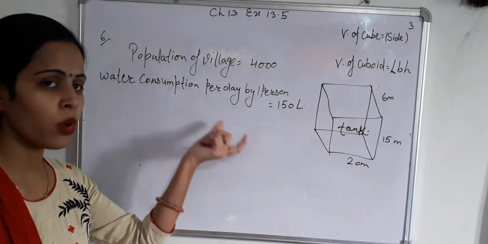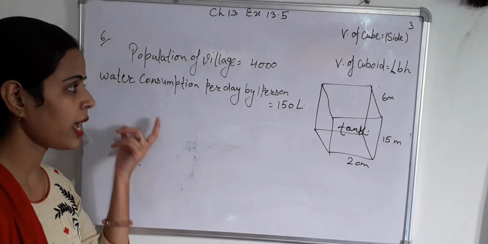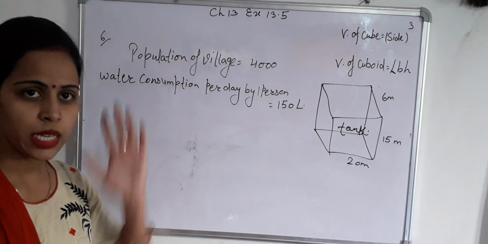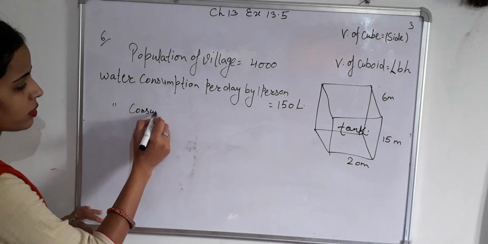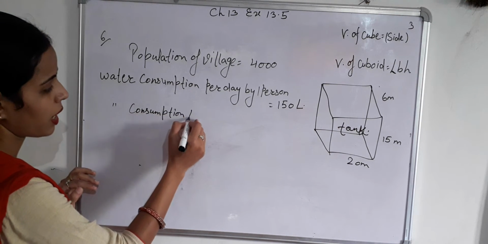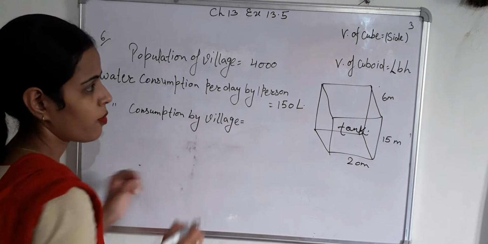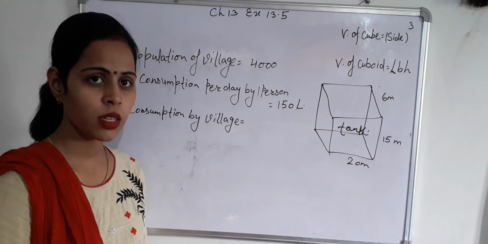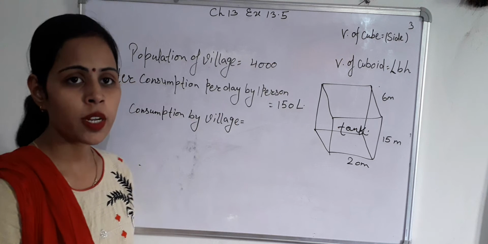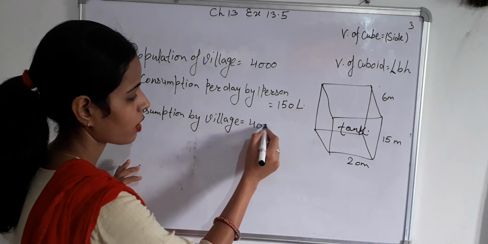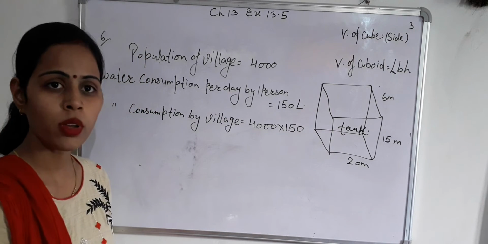Then the total amount of water consumed by 4,000 people, or water consumption by the village: the village has 4,000 persons. If one person requires 150 liter water, then 4,000 persons require 4,000 into 150 liter of water.